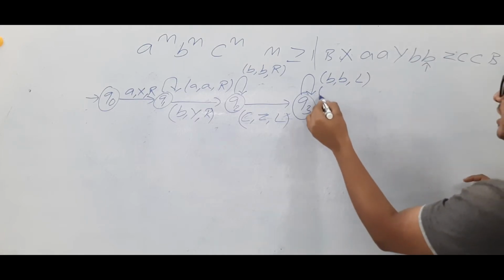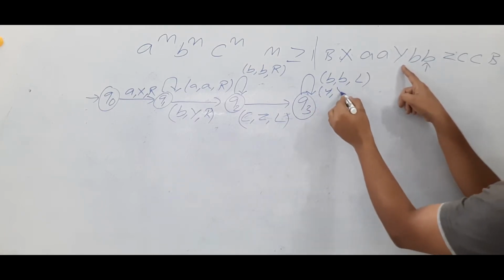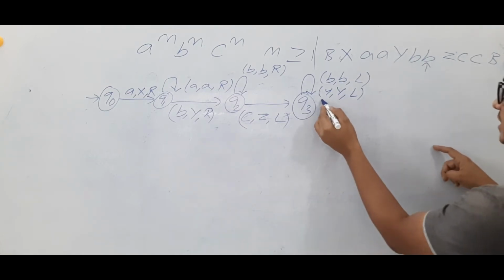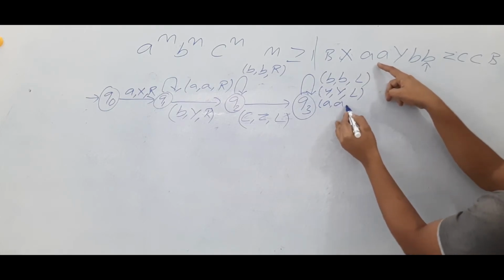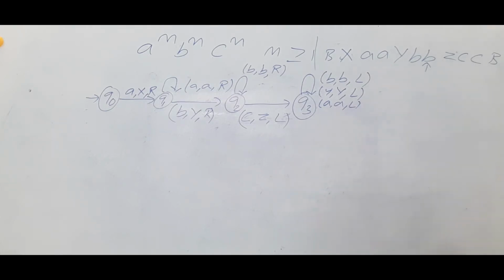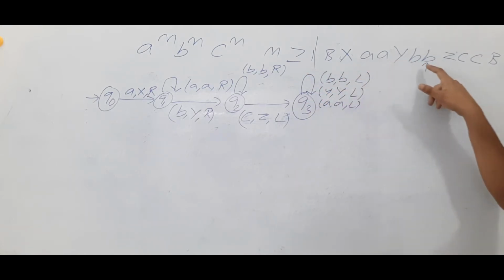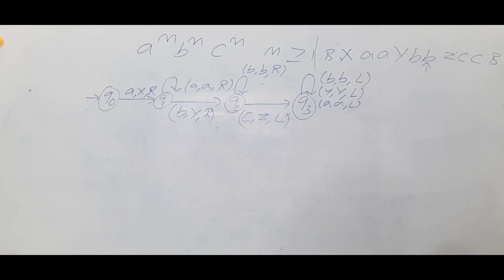Then I can find the Y's also. Here a Y is there. That Y also I should keep as a Y and move to the left. And I can see an A. If it is an A, make it A and keep on moving to the left. Is it clear? Are you able to understand? This is a loop. You can see the B's, or the Y's, or the A's.